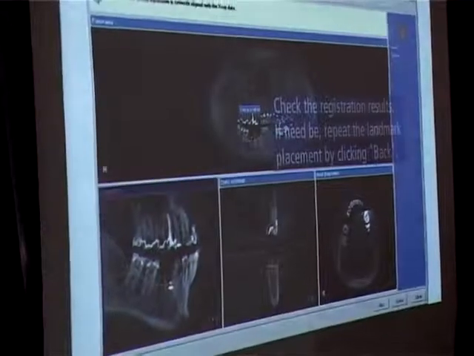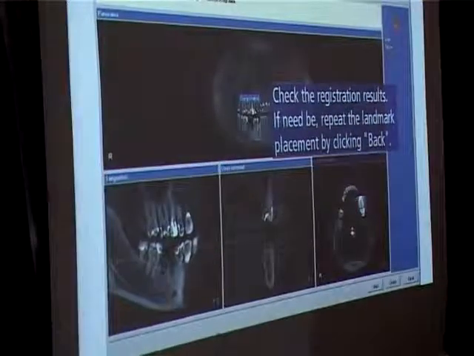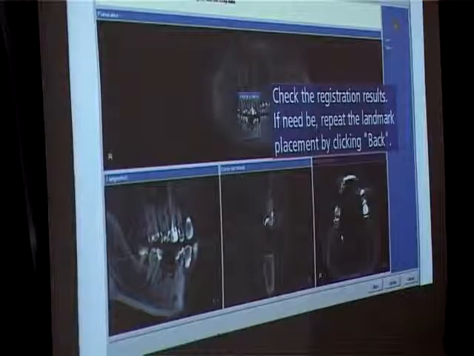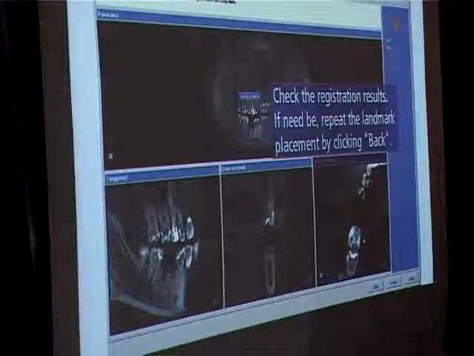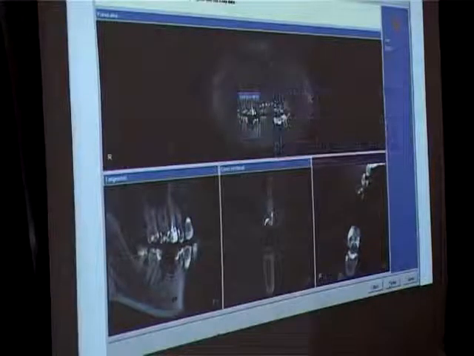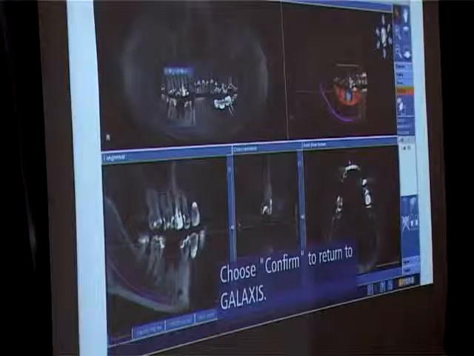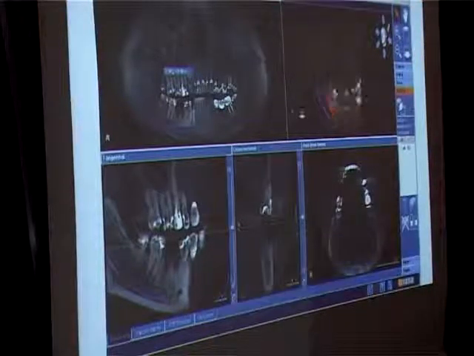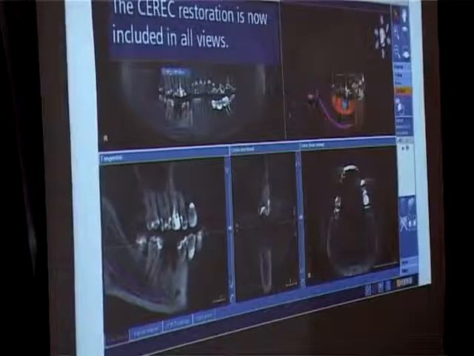Now it's processing the data. Here, can you see this? This is CAD-CAM data coming into a 3D X-ray.